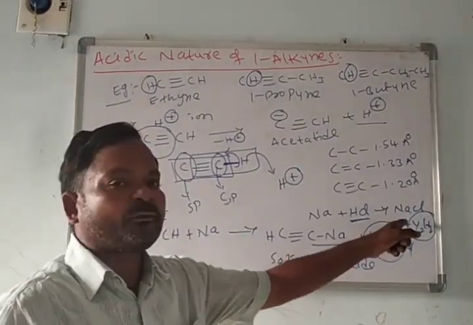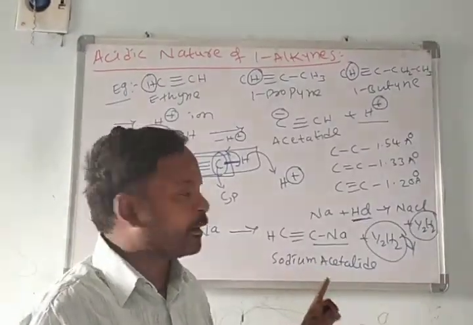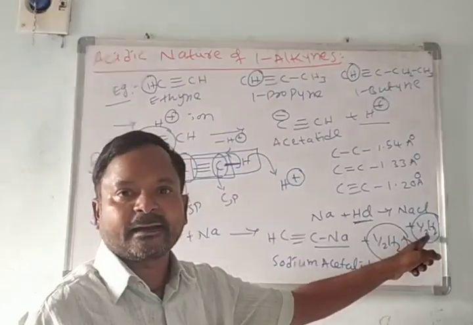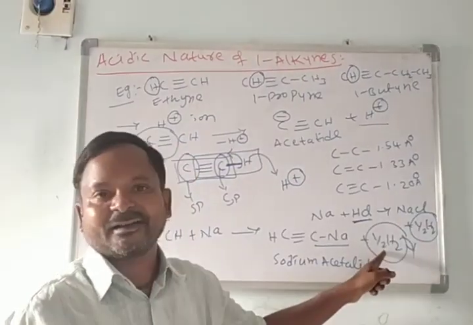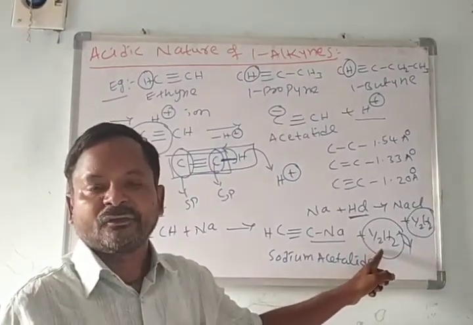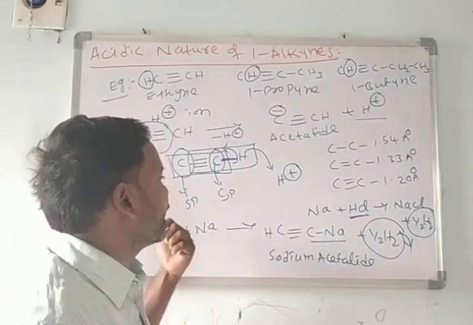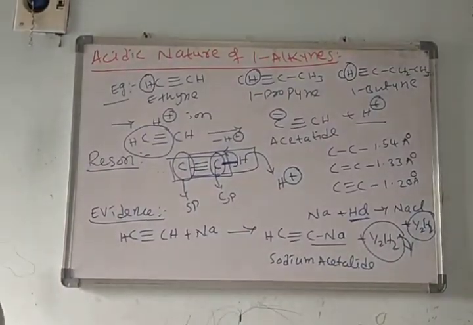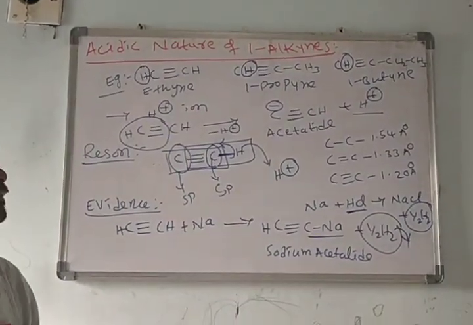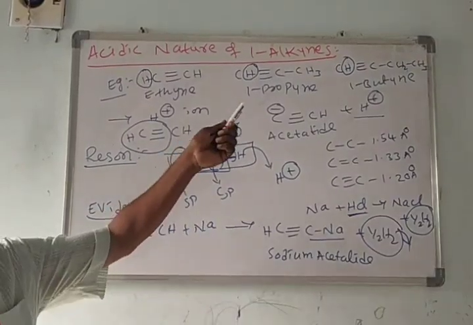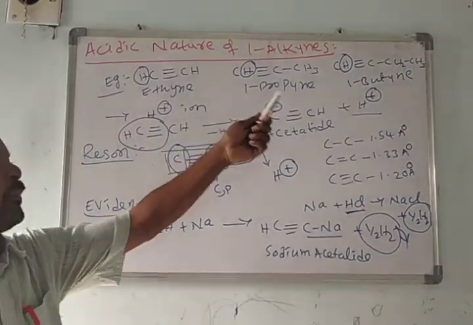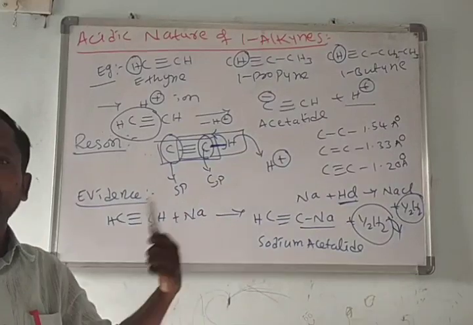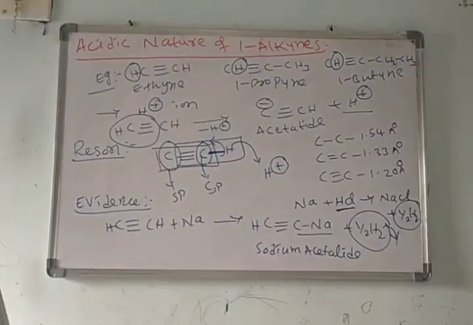Here salt is formed and hydrogen gas is released, just as with an acid. So acetylene is called an acid, as are 1-propyne, 1-butyne and 1-pentyne, all showing this property.